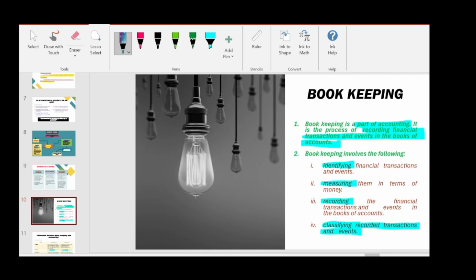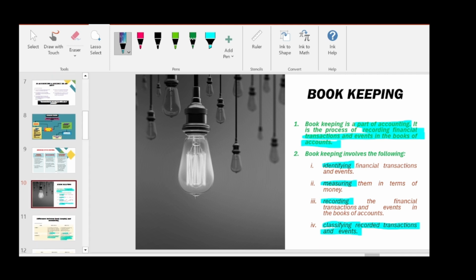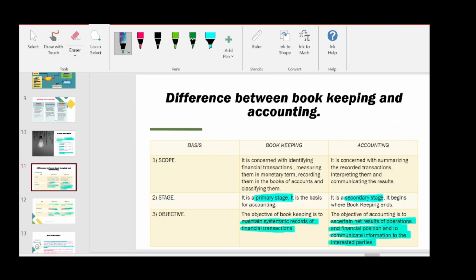Then we saw the meaning of bookkeeping. So often people will interchange the word bookkeeping and accounting, but both are not same. Bookkeeping is a narrow term, whereas accounting is a broader term. So bookkeeping is part of accounting. So bookkeeping involves identifying financial transactions, measuring them in terms of money, recording the financial transactions and events, and classifying the recorded transactions and events. So this is bookkeeping. And then we saw difference between bookkeeping and accounting.